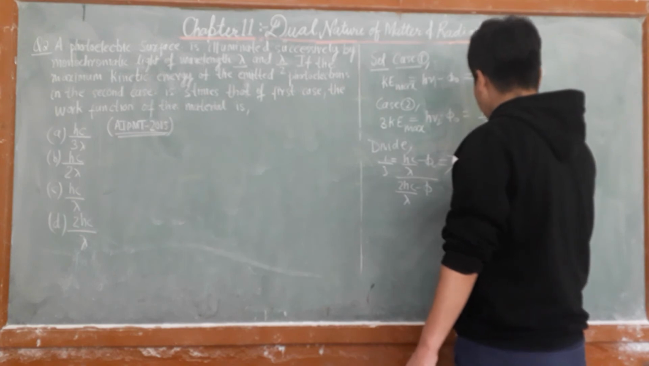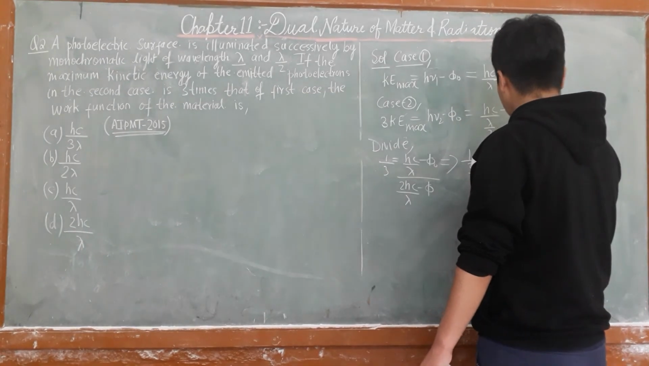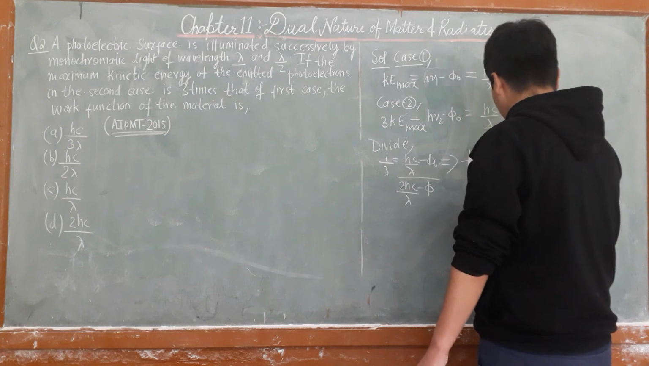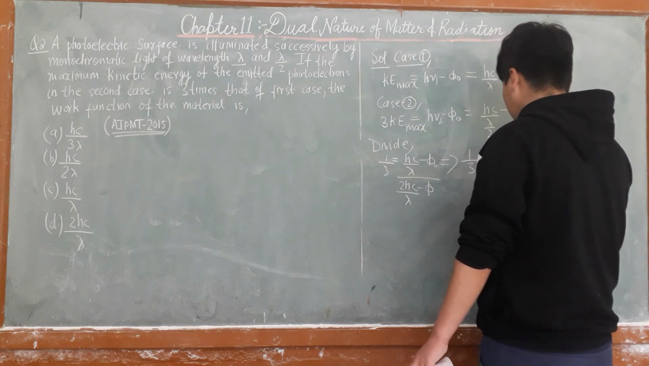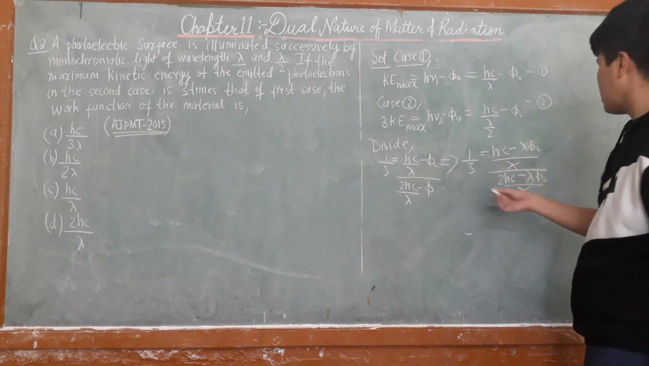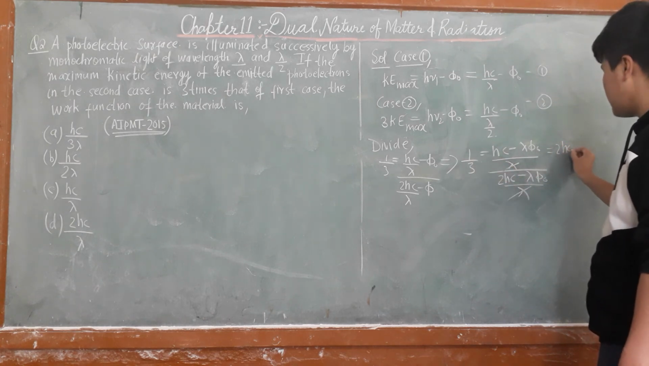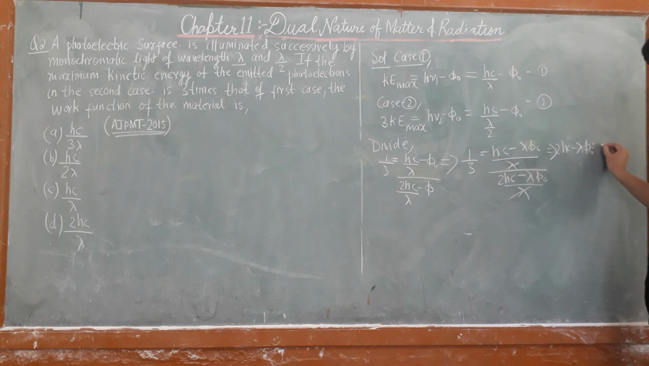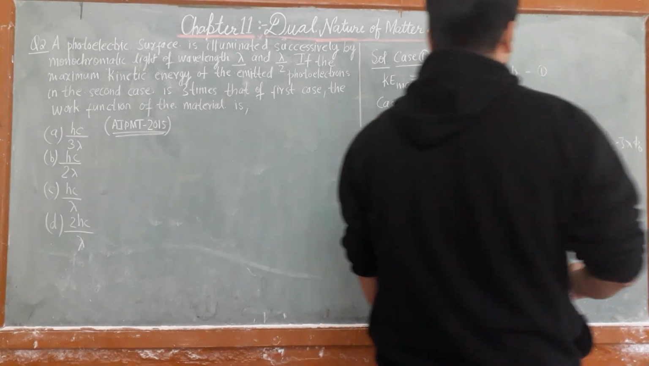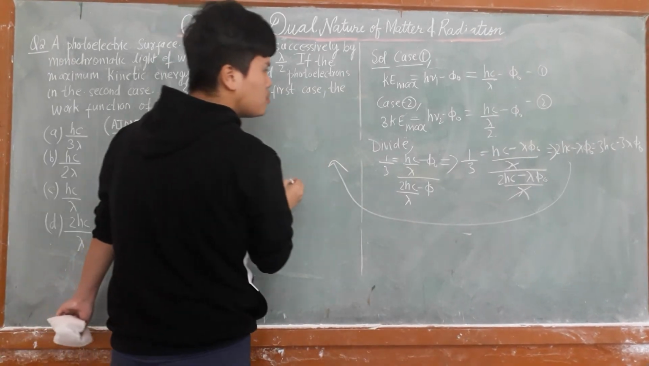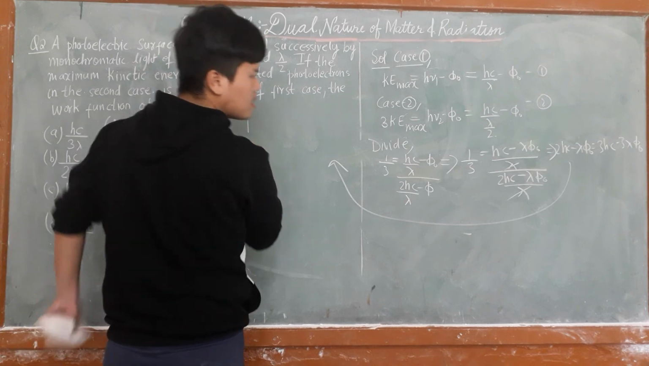Taking the LCM: hc minus lambda phi naught upon lambda, upon 2hc minus lambda phi naught upon lambda. Lambda cancels, and cross multiplying, 2hc minus lambda phi naught is equal to 3 times hc minus 3 lambda phi naught. That is the expansion.